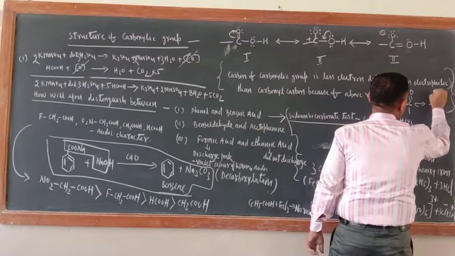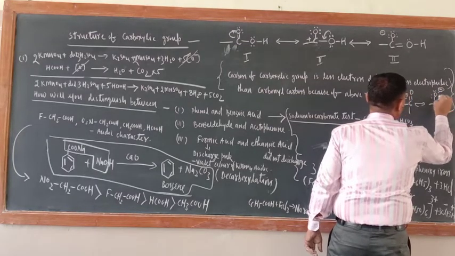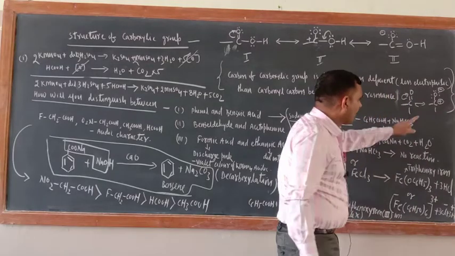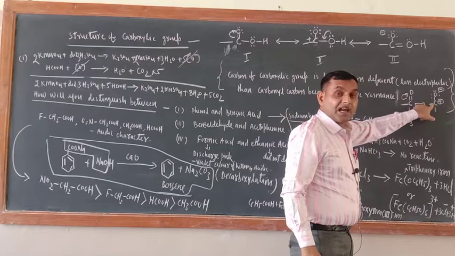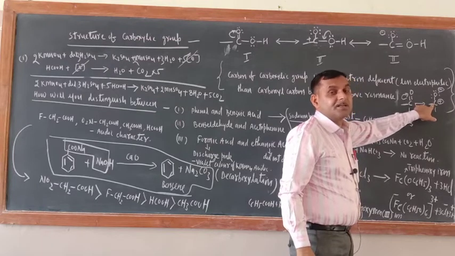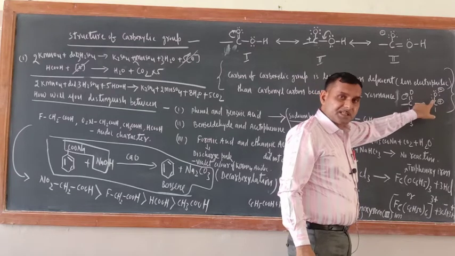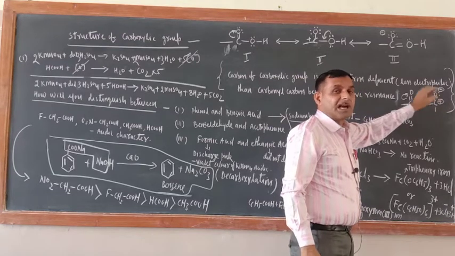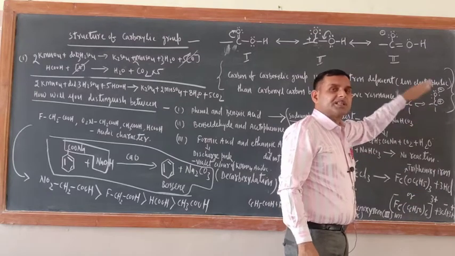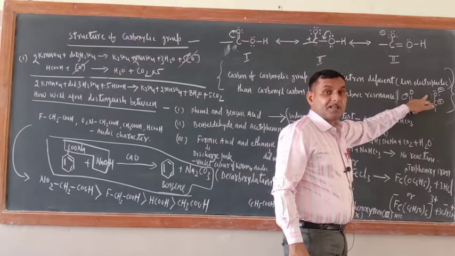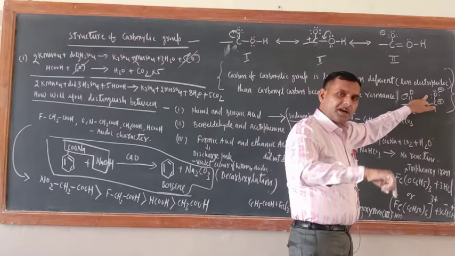What would be the next resonating structure? C single bond O with a negative sign, and here a positive sign. Now no one is there to decrease the electrophilicity, meaning to increase the electron density here. This carbonyl carbon is electron deficient. No one is there to increase the electron density here. That is why it is more electrophilic, or you can say more electron deficient.